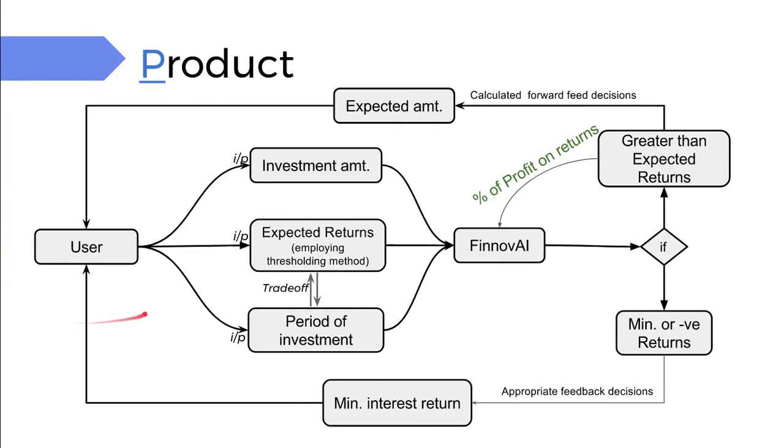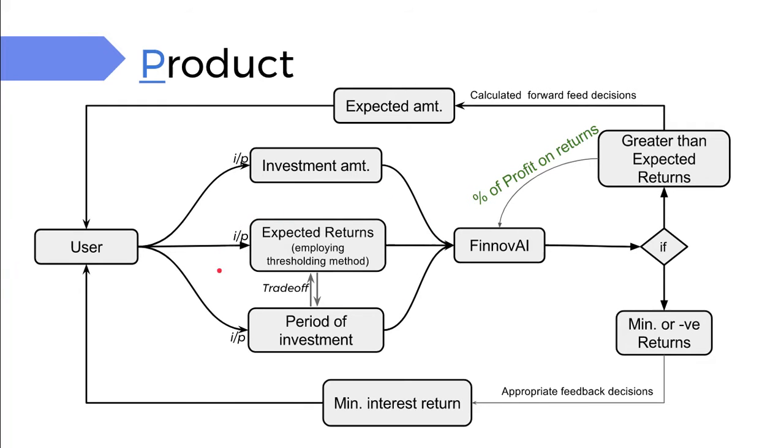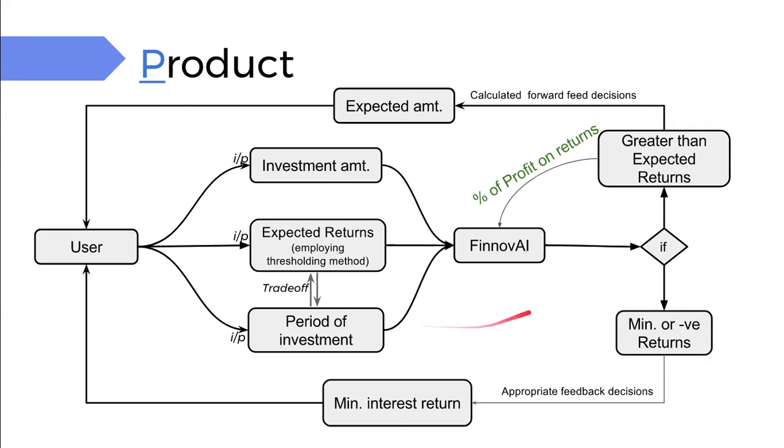The user here has to give only 3 inputs: the investment amount, the expected returns, and the period of investment. By expected returns, I mean the profit the user is expecting, and the period of investment is the time in which the user will expect the profits. Now, there's a trade-off between the period of investment and expected returns. A user can't say that I want double my amount in a day. That's preposterous.